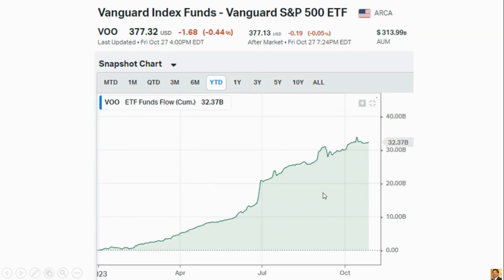And this is the Vanguard index funds money flow chart. It tells whether money is coming into the big fund, the S&P 500, from Vanguard or not. Right now it is flat. It's not going down, it's not going up. We need to follow this chart carefully. If it is going up, then it's a good sign, because every quarter they allocate some money, and the next 3 months that money will be used. But right now it is flat. I'm eagerly waiting to see what this chart shows next week.